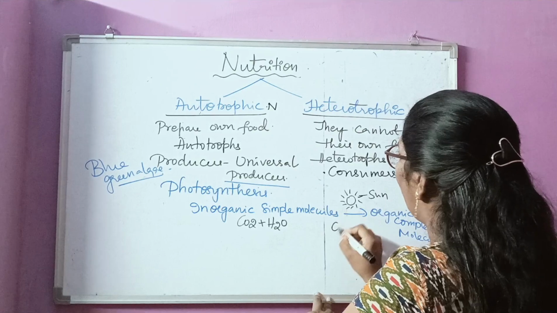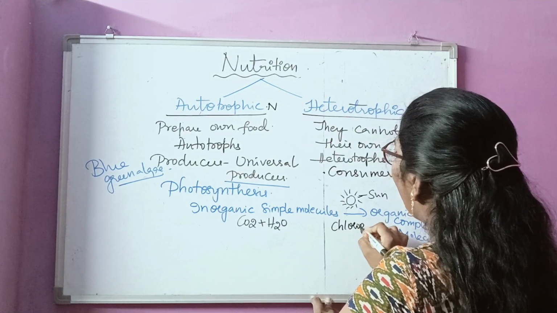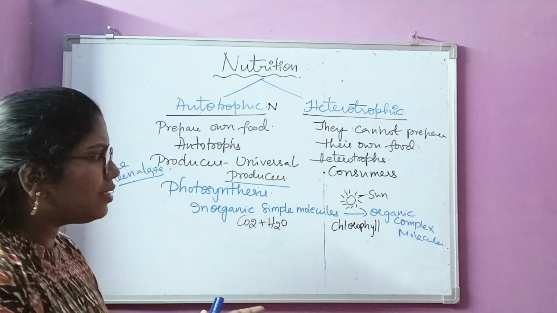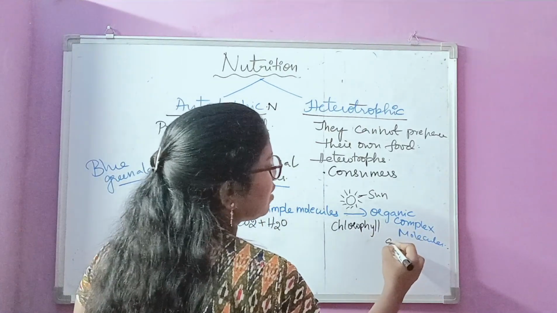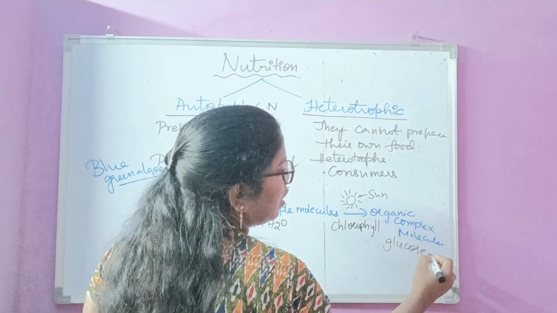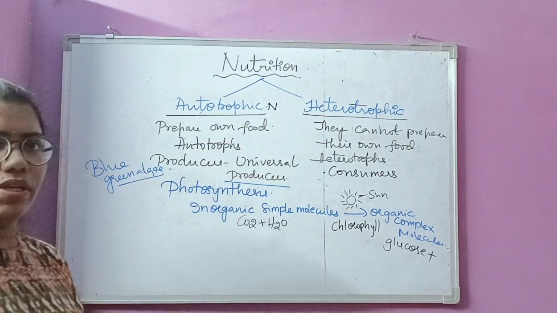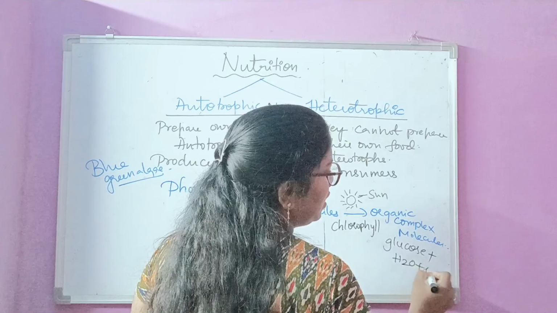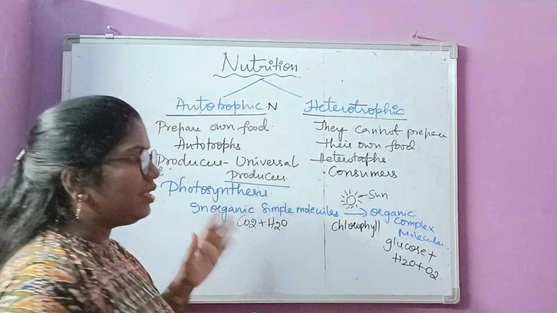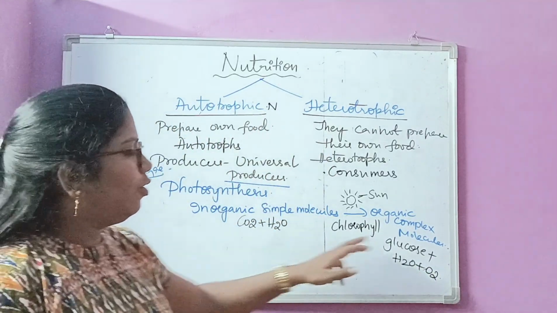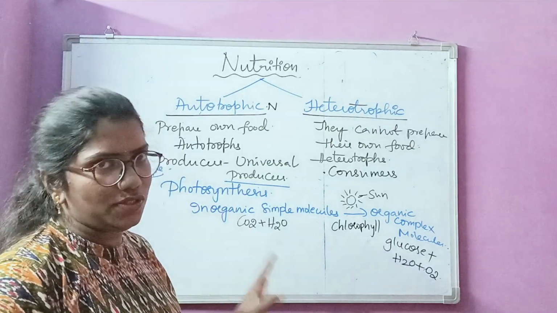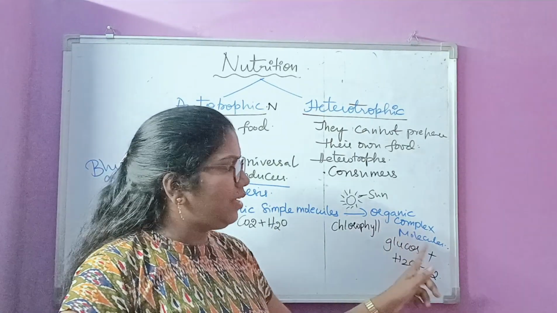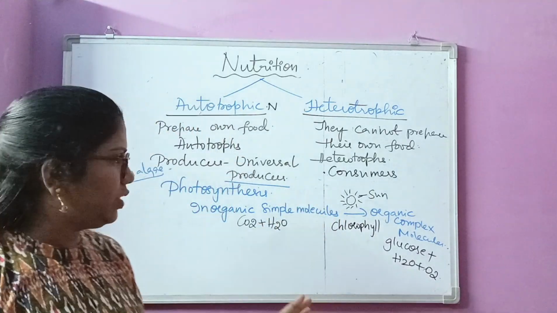This is called chlorophyll. And what is the organic complex molecule thus synthesized? The organic molecule synthesized is glucose. Along with the glucose, some by-products are also released, like water and oxygen. So the plant prepares glucose from carbon dioxide. That means these inorganic molecules are being converted into organic molecules.